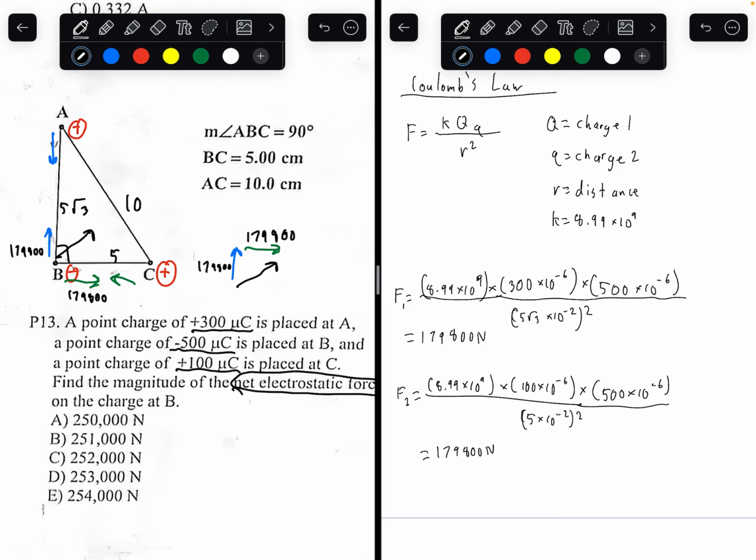So using Pythagorean theorem, because this would be a right angle, the black arrow would be 254,275.599 newtons. There's your answer, and that would be closest to letter E. So the answer to this question is going to be letter E.